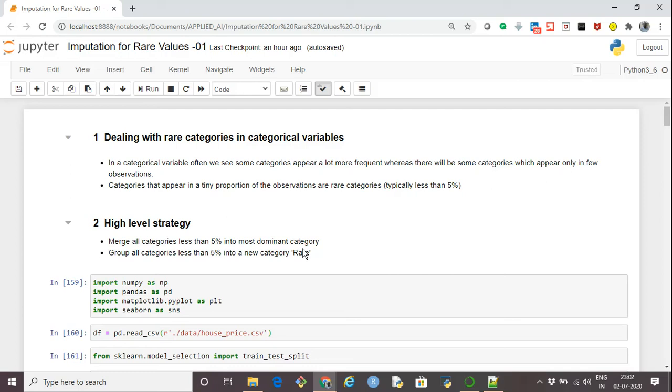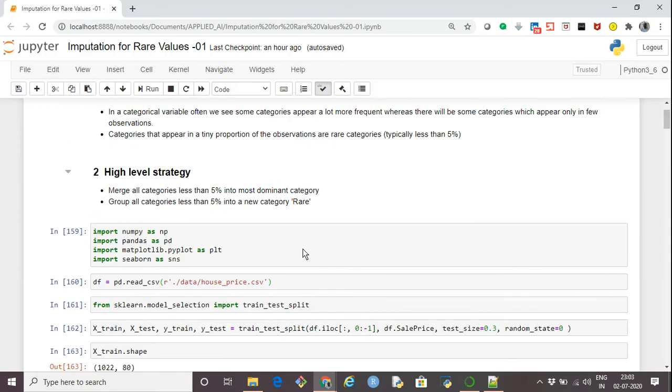So basically, at a high level there are two ways to deal with such rare categories in the categorical columns. One approach is that we merge all the rare categories, that is, those less than some threshold, in my case let's say 5%, into the most dominant category.